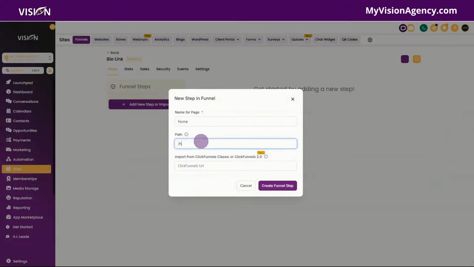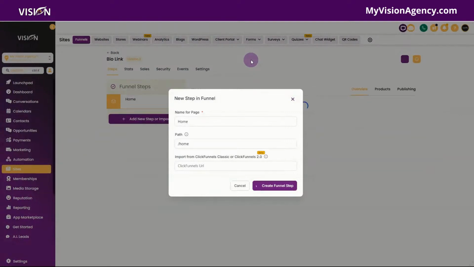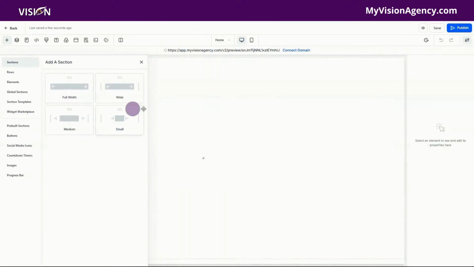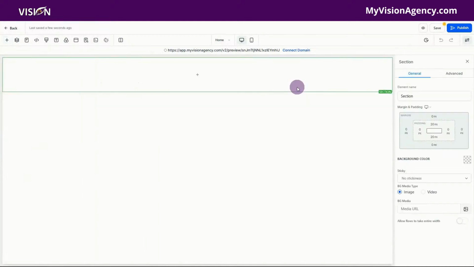We'll give it a path. It says home, and create funnel step. Now you can use a website, you can use a funnel. It doesn't really matter. This is just going to be a one-page website, so it's totally up to you. Let's create from blank. And anytime I start any website or funnel, the first thing I do is I grab a full width here, and then I duplicate this 3 times.